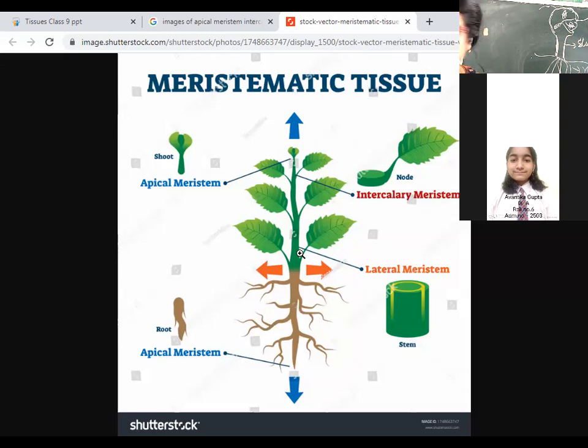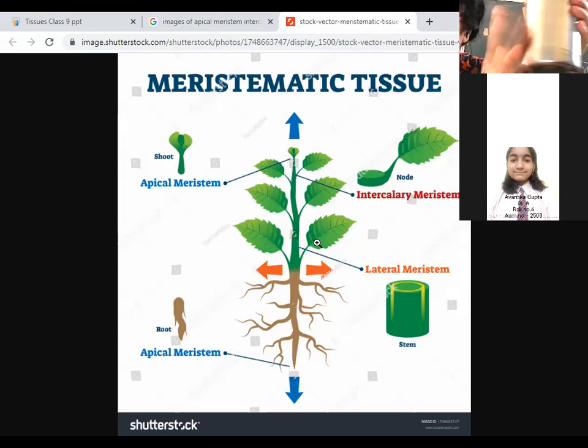It is found beneath the cambium or beneath the bark. It helps in increasing the diameter, the girth of the plant. For example, if this is the stem of the plant, inside there will be the presence of lateral meristem.